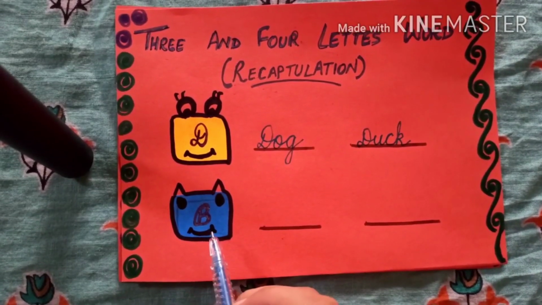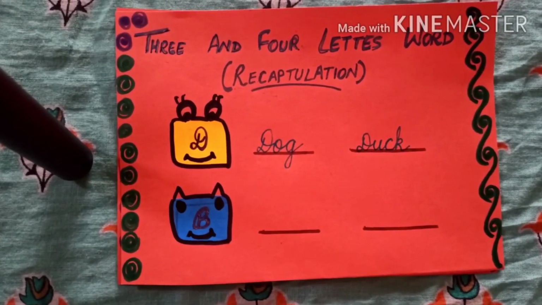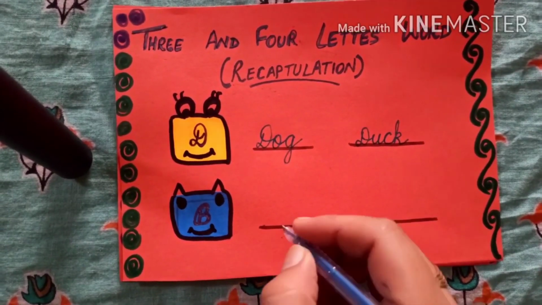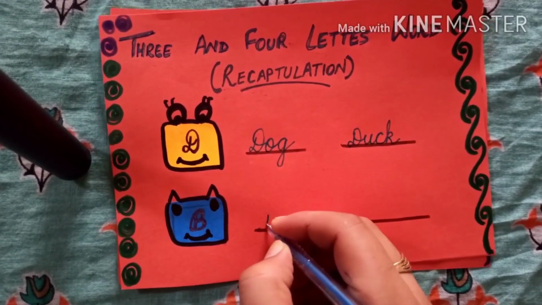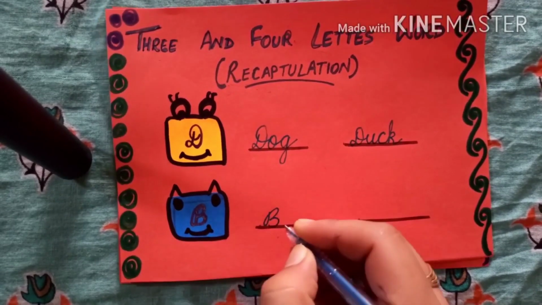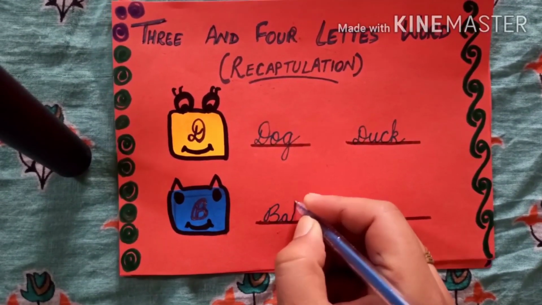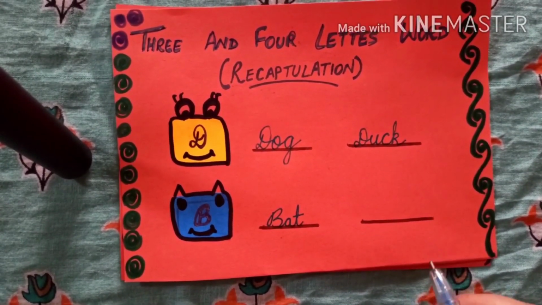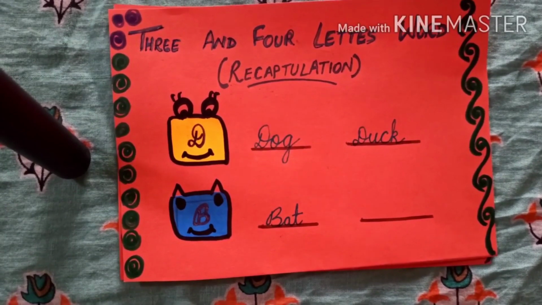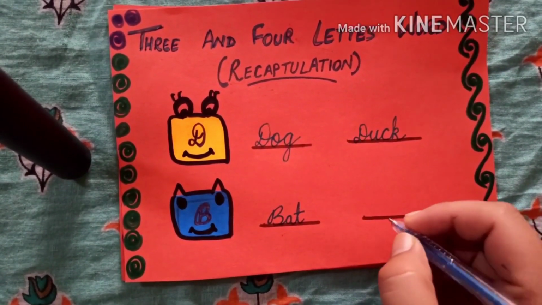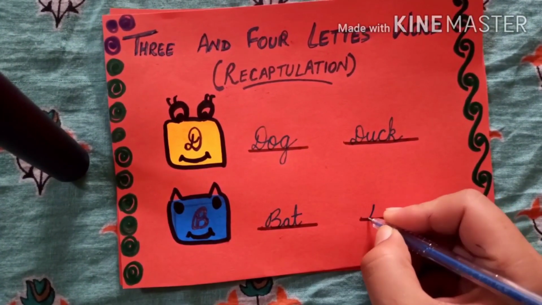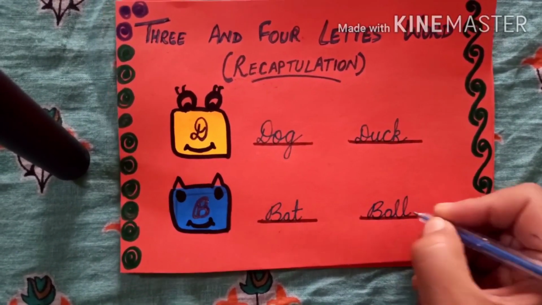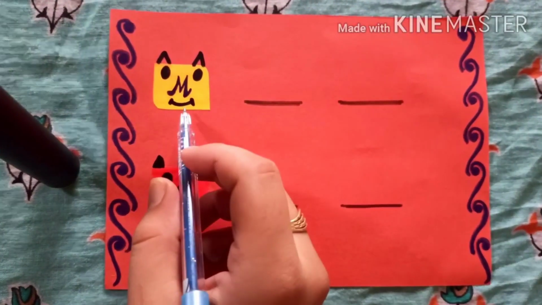Now, what is this? B. Tell me a 3-letter word from B. Yes. B-A-T, bat. Now, tell me a 4-letter word from B. Yes, ball. B-A-double-L, ball.